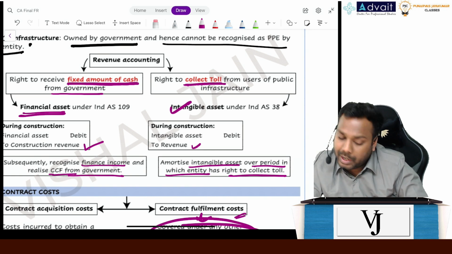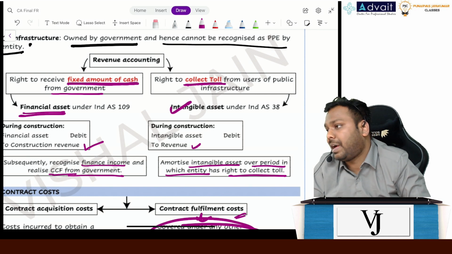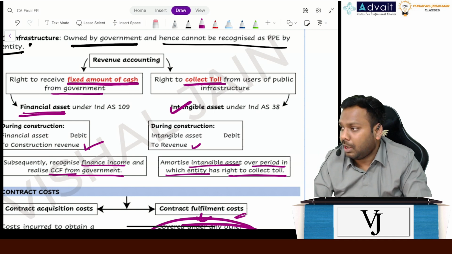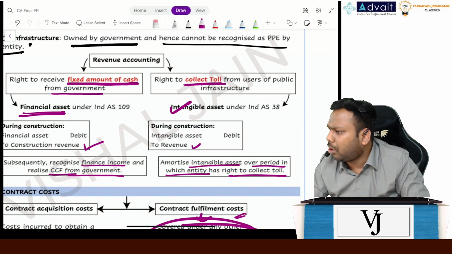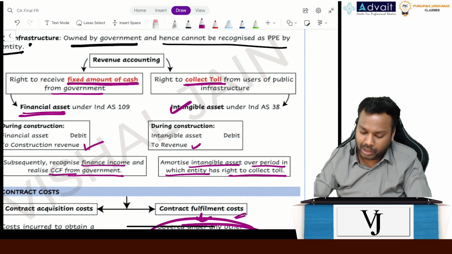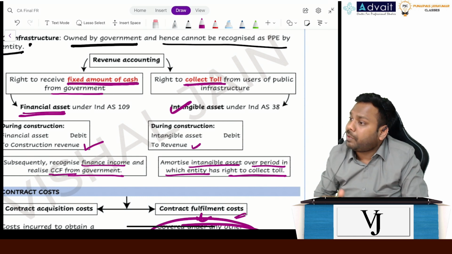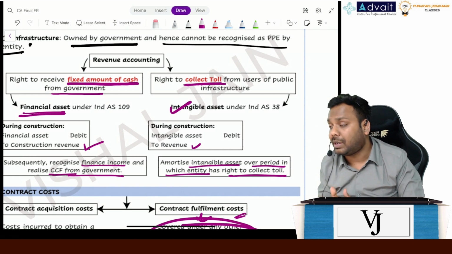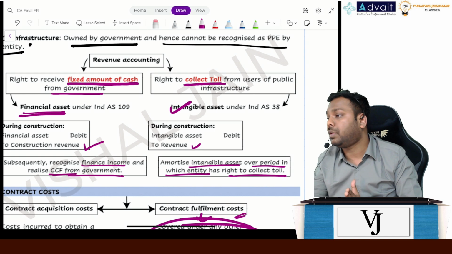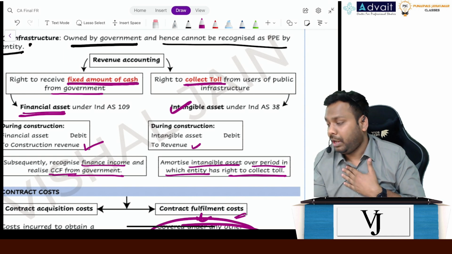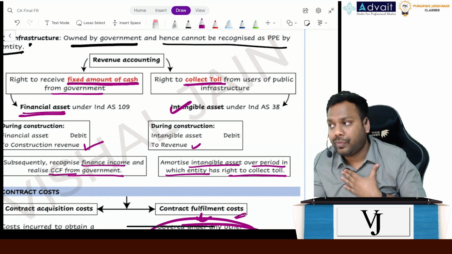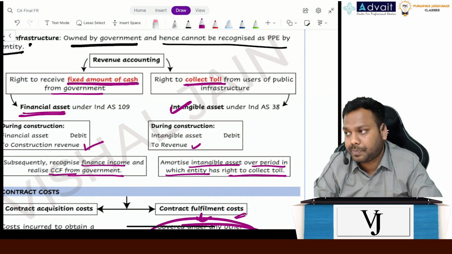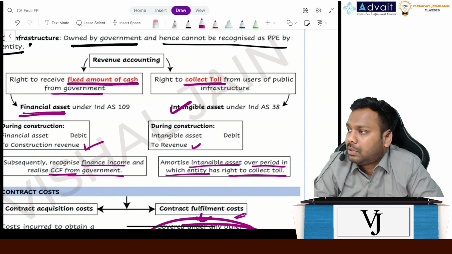See, we have to recognize the intangible asset itself on the basis of that right. Let's suppose it says 50% of the toll will go to the private player and 50% will go to the government, and that happens practically as well. So we will recognize the intangible asset on the basis of that right. The intangible asset represents the toll that I am going to collect in the future, my right to collect the toll. If I have the right to collect 50% toll over 5 years, I will recognize the intangible asset accordingly. Any other query, guys?